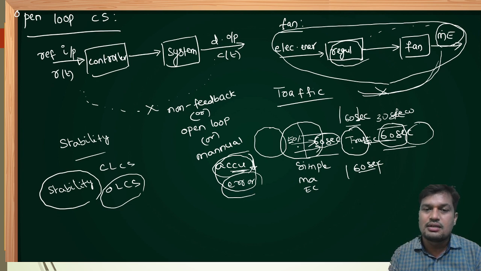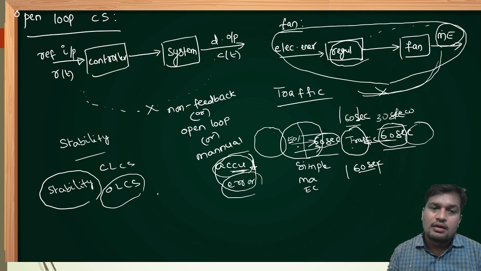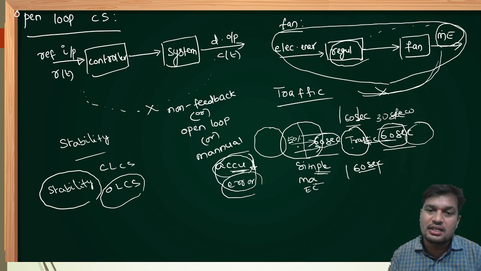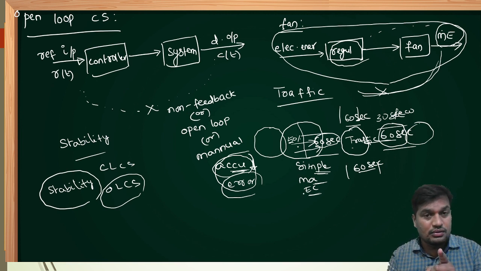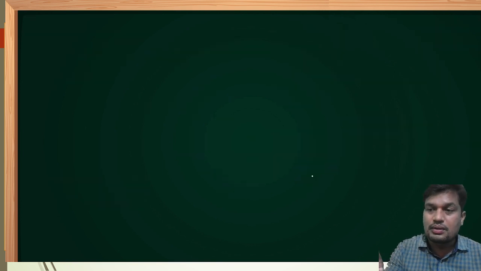desirable requirements. Now one more point, why people are still interested in open loop control system is that it is very simple to design. Maintenance is less, it is user friendly and also economical. When output is difficult to measure, open loop systems are better compared to closed loop system. Reliability of open loop system is also less compared to closed loop system, but only in point of view of stability, it will give the best result compared to closed loop system. Now let us move to closed loop control system.